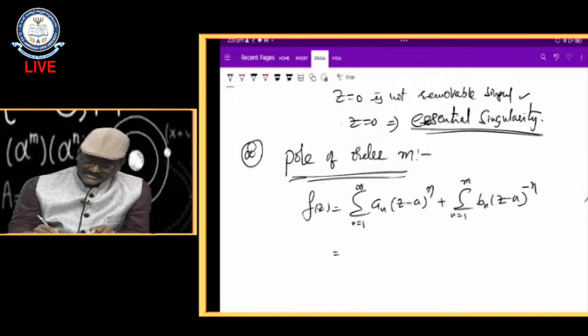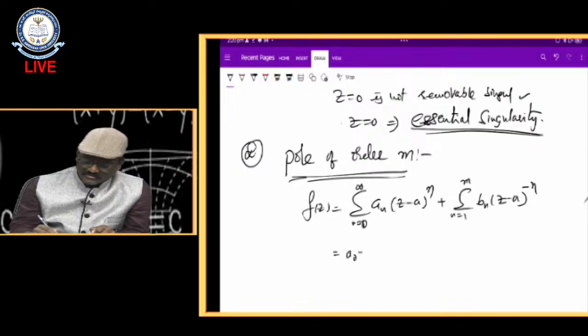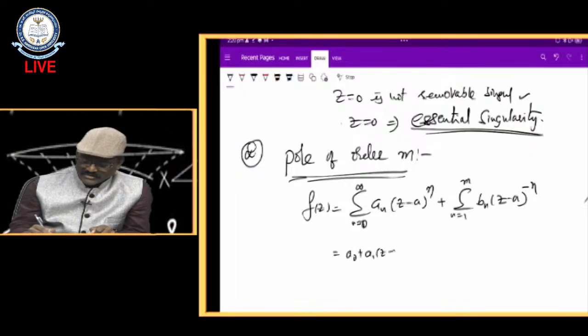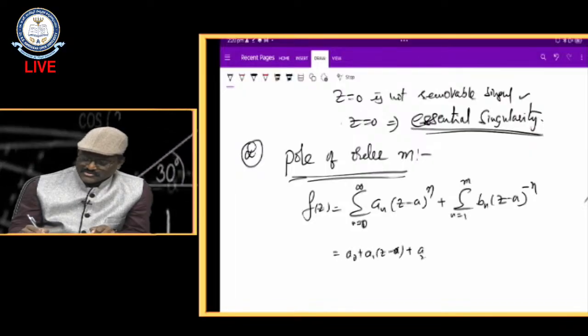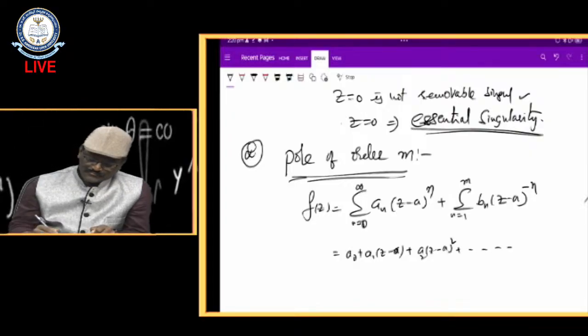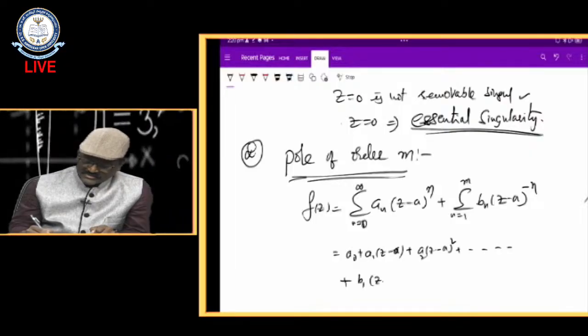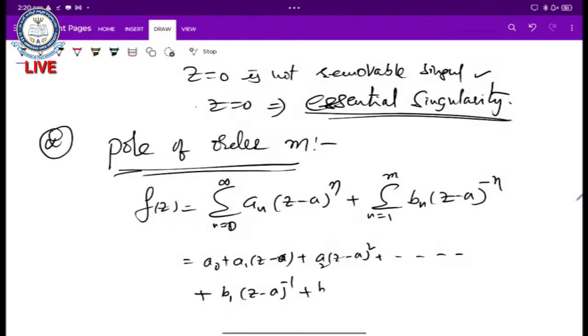The series is like that: a naught plus a1 into z minus a plus a2 into z minus a whole square. These are all positive terms. Coming to negative terms, b1 z minus a whole to the power of minus 1, b2 z minus a whole to the power of minus 2 and so on. What is my last term? Exactly, bm into z minus a whole to the power of minus m.